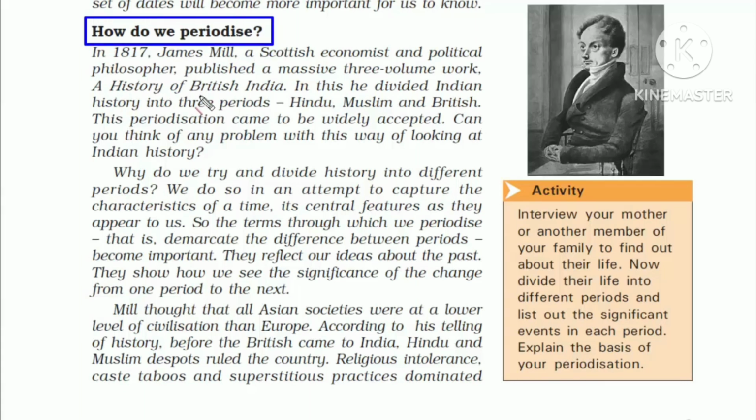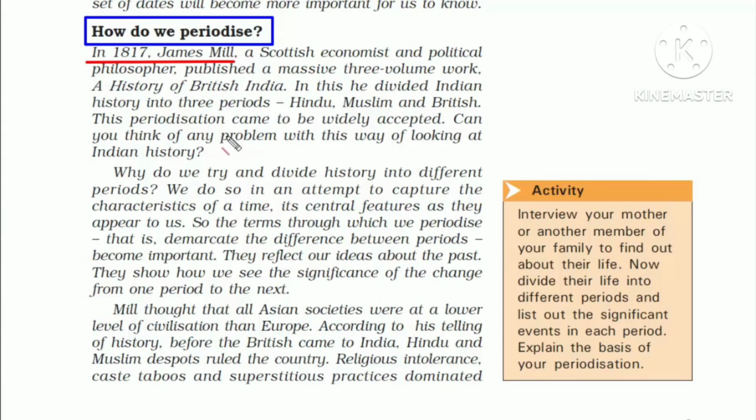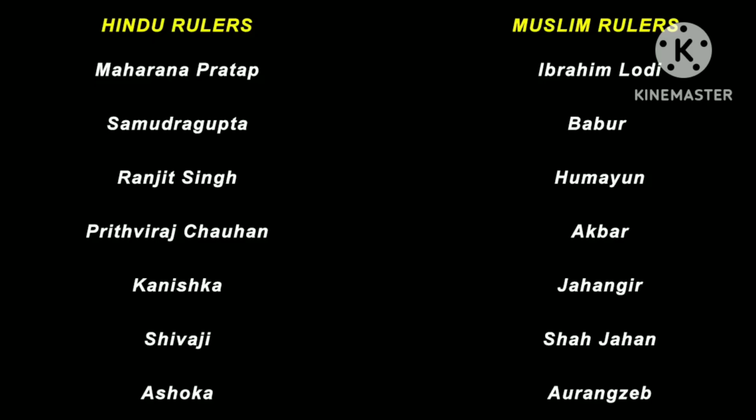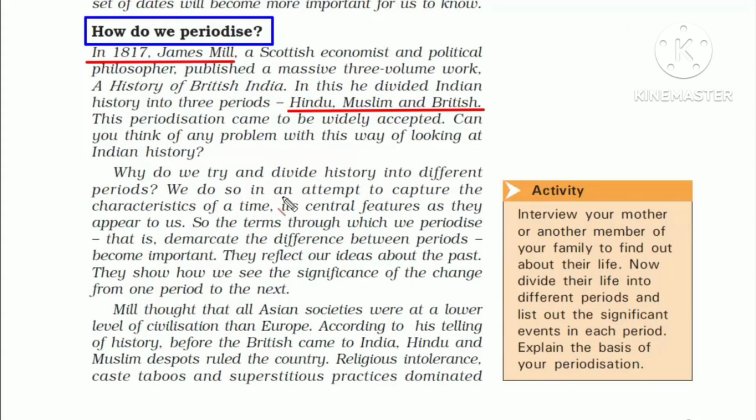Let's look at one approach done by James Mill in 1817. What he did was he divided the Indian history into three periods, that is Hindu, Muslim and British. The reason behind this was before the British came to India, Hindu and Muslim ruled the country, which is true. There was a lot of discrimination based on religion, caste, and superstition activities, which was the way life was back then. So, with all of this reason, James Mill thought only British rule could civilize India and help India get out of all the social stigma.